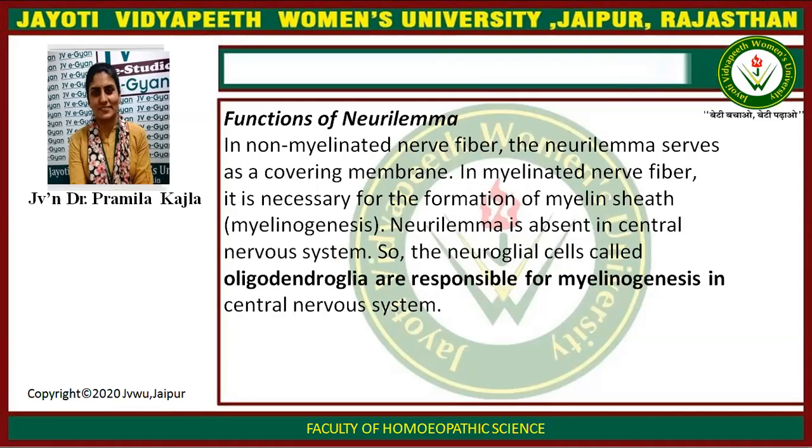Functions of neurilemma. In non-myelinated nerve fibers, the neurilemma serves as a covering membrane. In myelinated nerve fibers, it is necessary for formation of myelin sheath. Myelinogenesis is possible from neurilemma. Neurilemma is absent in central nervous system, so the neuroglial cells called oligodendroglia are responsible for myelinogenesis in CNS.